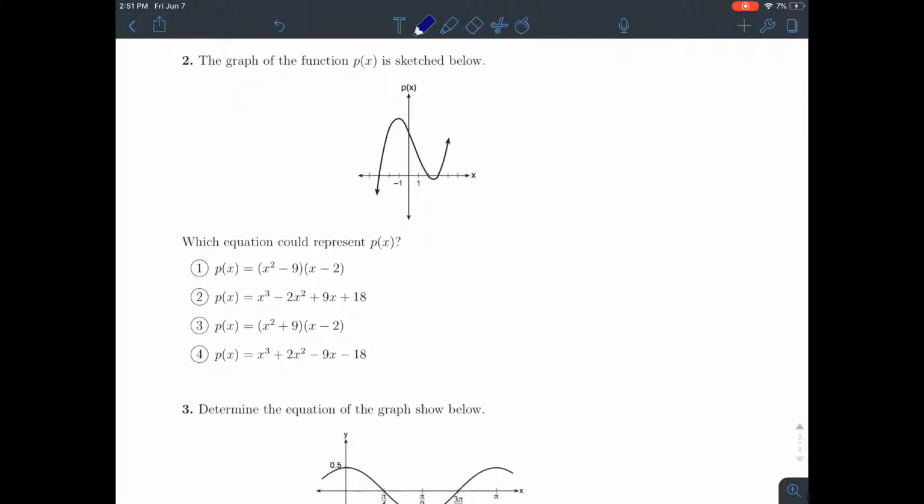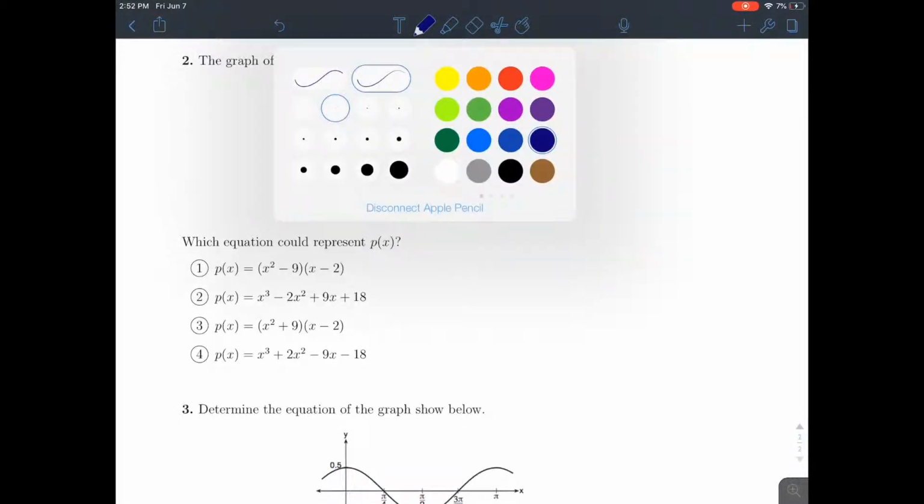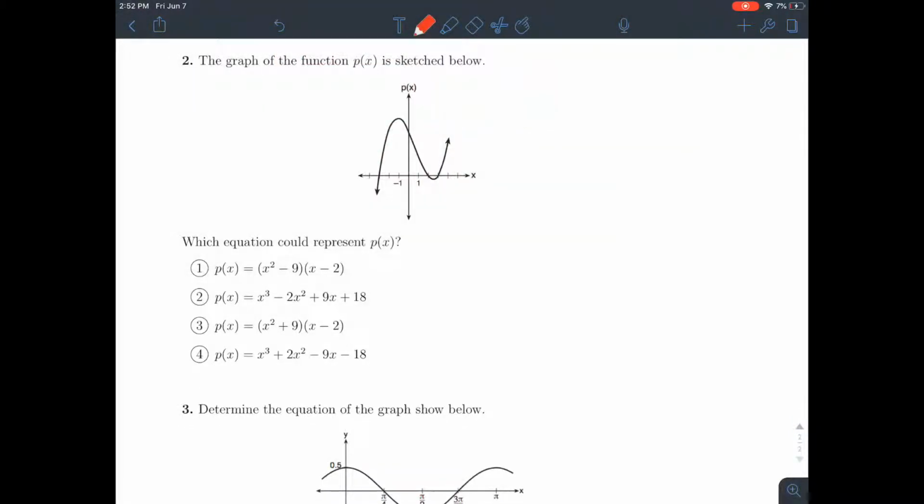All right, so now on to the more traditional regions prep problems. The graph of the function p of x is shown below. So which of these could be the equation for p of x? Well, p of x has roots at -3, 2, and 3. So we know that p of x must have factors of the form x minus 3, x minus 2. Ooh, sorry, I want to highlight where I got this from.